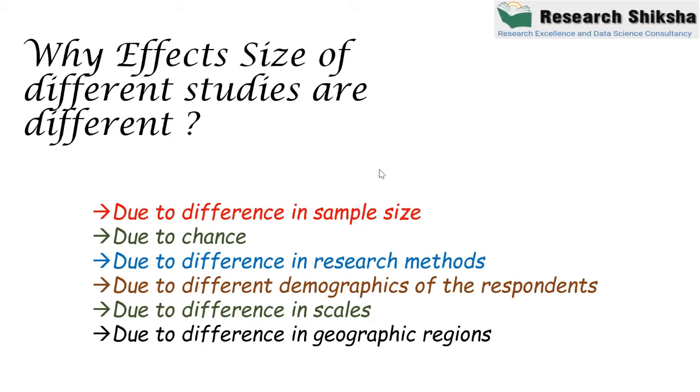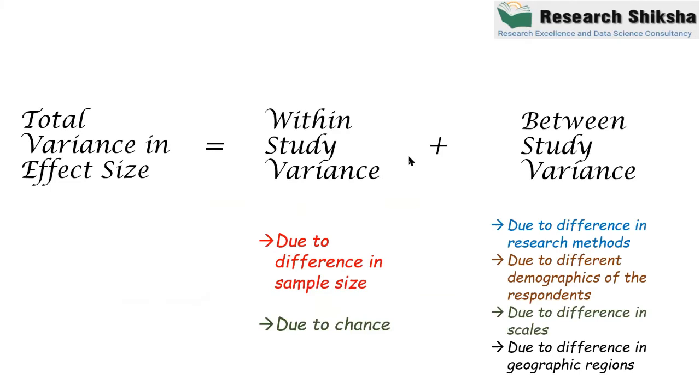Okay, now I am dividing all the reasons which you are telling me into two categories. I'm saying that the total variance in the effect size is coming because of two reasons, right?